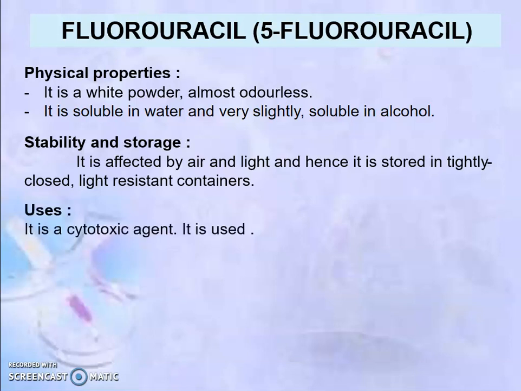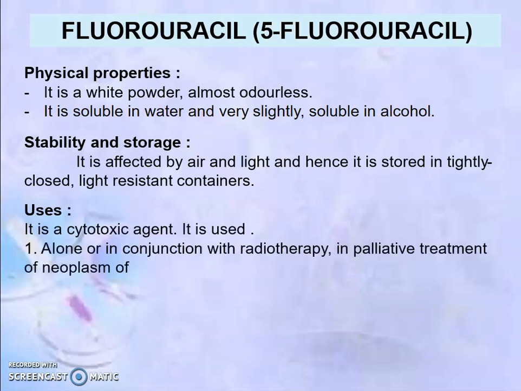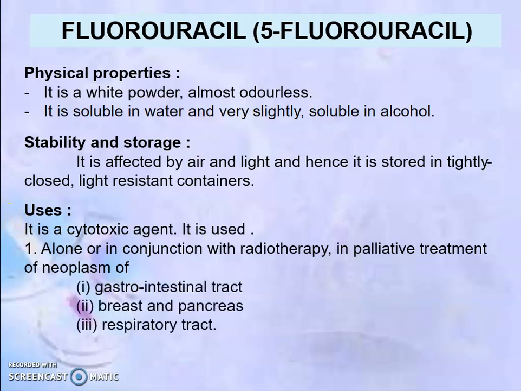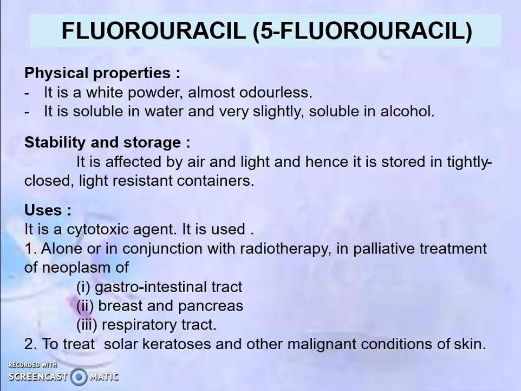Uses: it is a cytotoxic agent and therefore it is used alone or in conjunction with radiotherapy in palliative treatment of neoplasms of the gastrointestinal tract, breast cancer, pancreas, and respiratory tract. It is also used to treat solar keratosis and other malignant conditions of the skin.